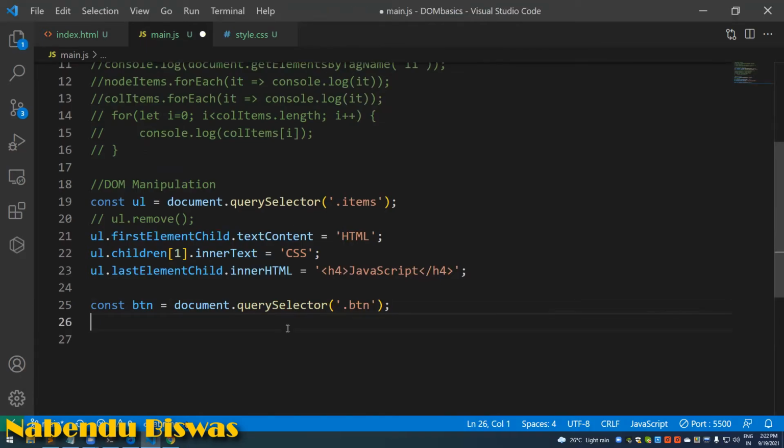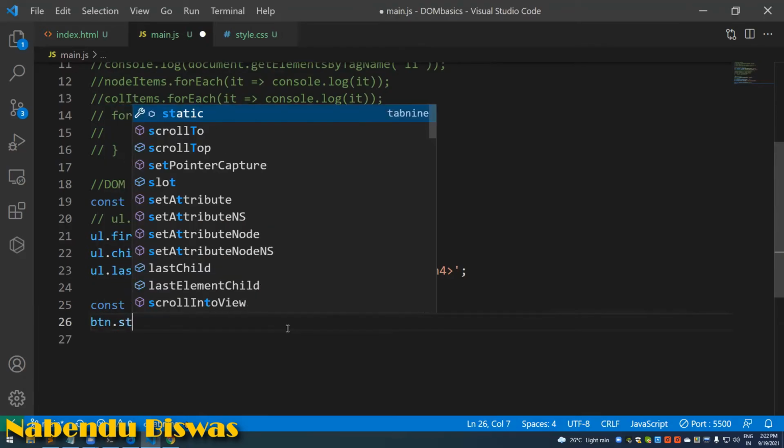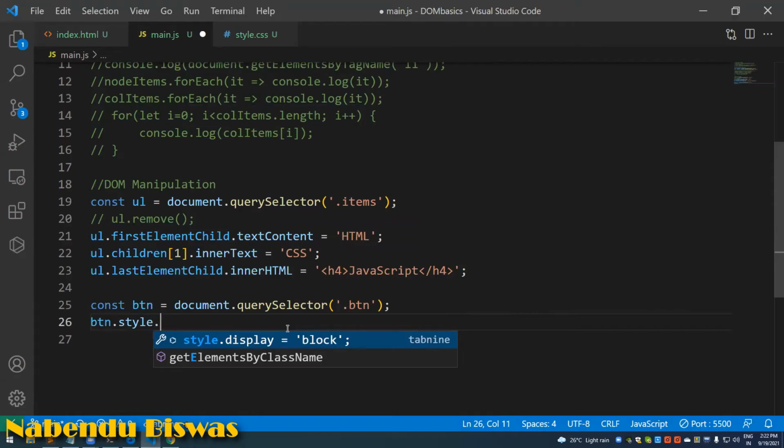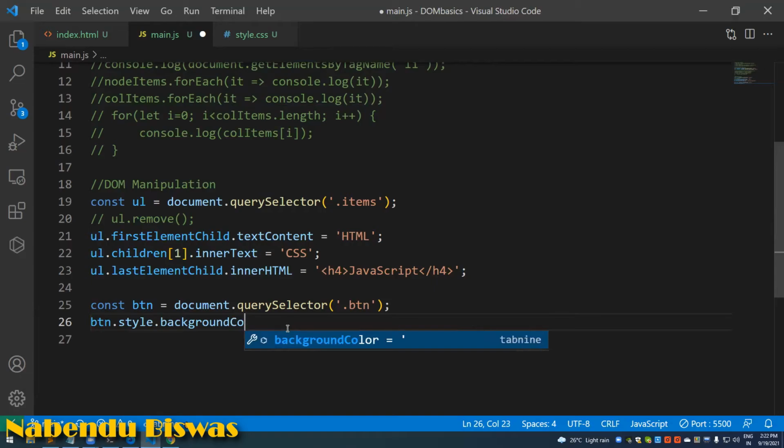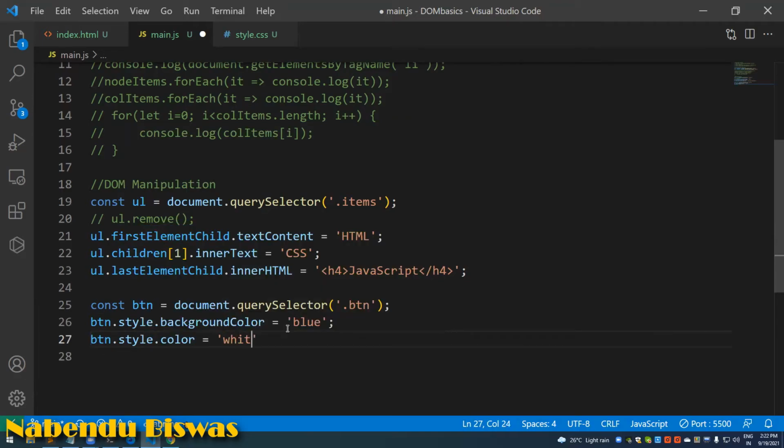Once I select anything, I can do actually anything with it: btn.style.backgroundColor equal to blue, and btn.style.color is white.